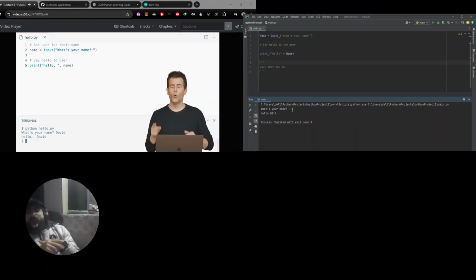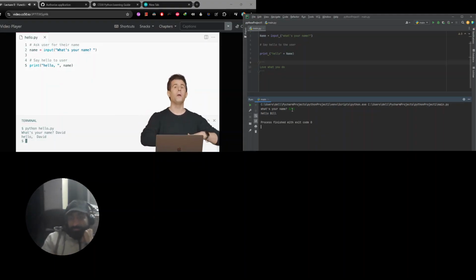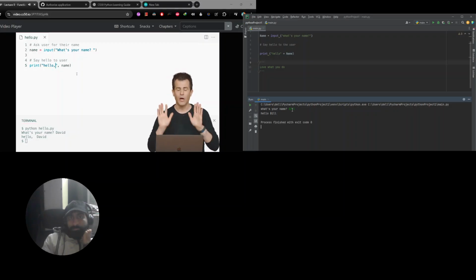Well, it turns out, and this is subtle, when you pass multiple arguments to print, it automatically inserts a space for you. This was not relevant earlier because I was passing in one big argument to print all at once by using that plus operator. This time I'm passing in two because of the comma. So if I don't want that extra space, I don't need to pass in one myself. I can just do this.